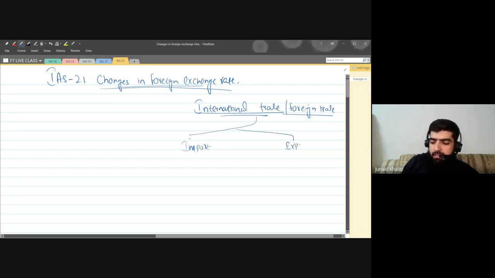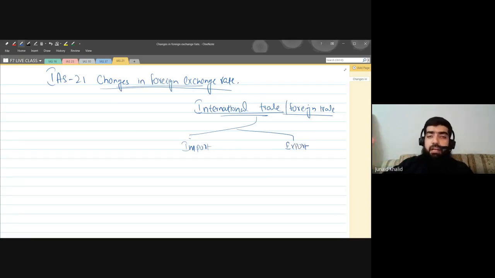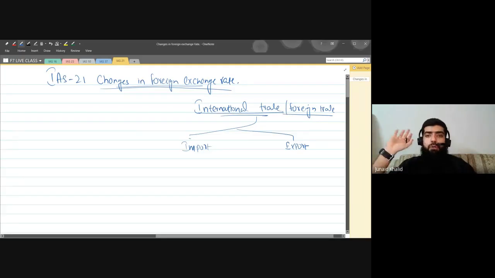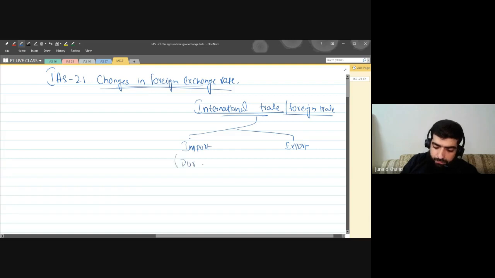It means that in order to fulfill the needs and desires of the country, every country is right now performing international trade, which we call foreign trade. And in that international trade, we are importing and exporting goods. Import is basically the purchase of goods, that we are purchasing goods, and export is that we are selling goods.